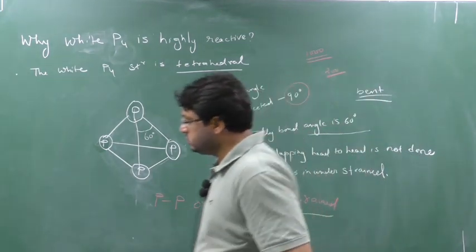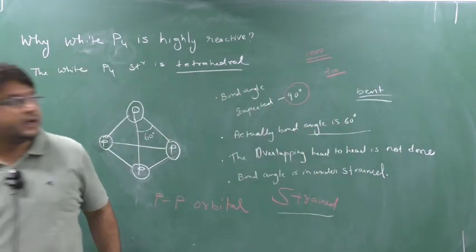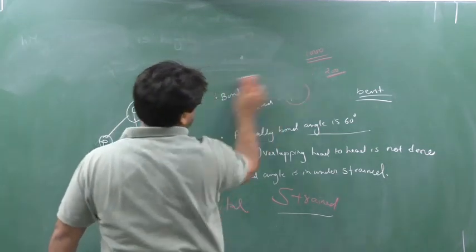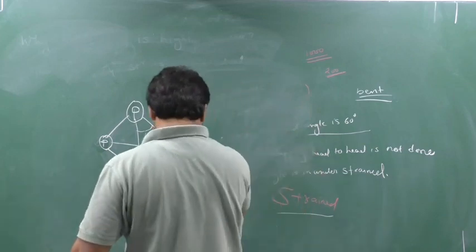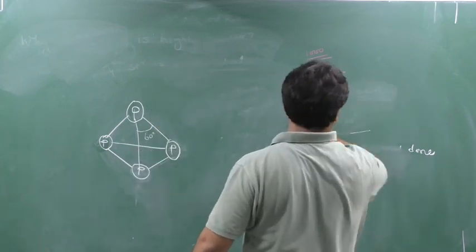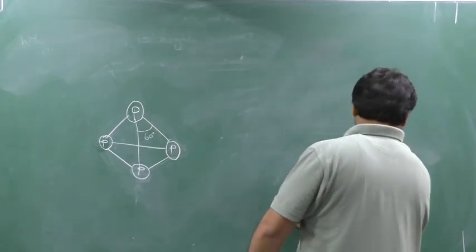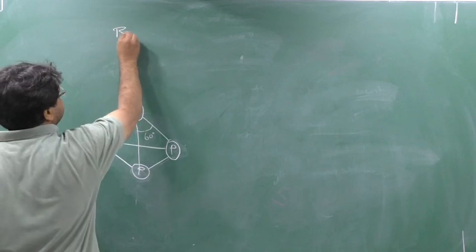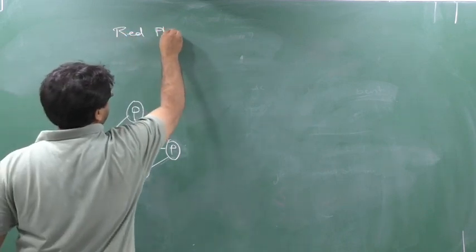Clear this part? Now see here. I am going to discuss red phosphorus now. But before going to red phosphorus, we will see its structure. It is another allotrope of phosphorus, so you can make a heading, red phosphorus.